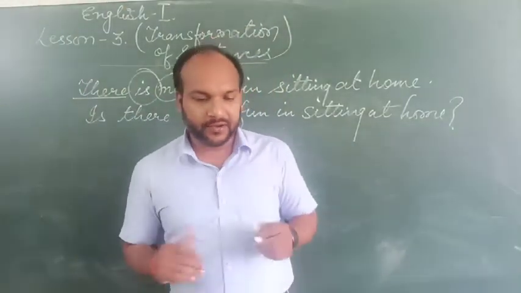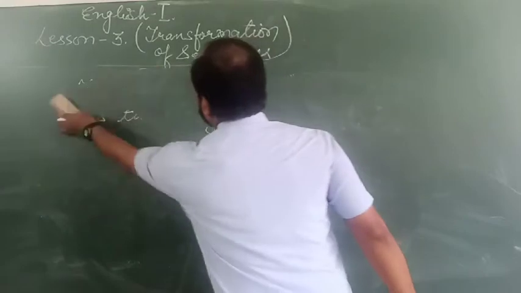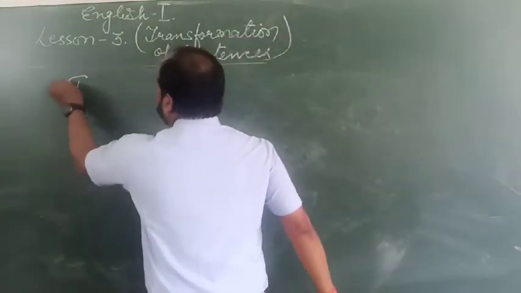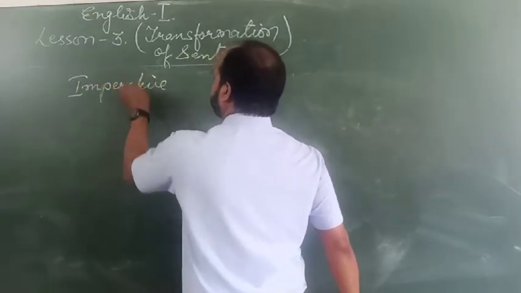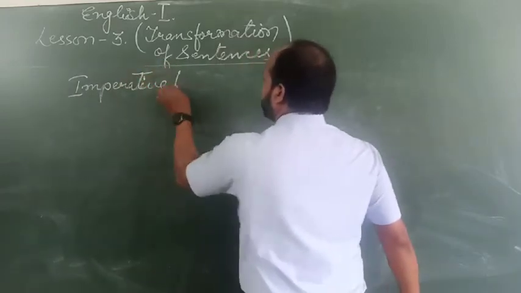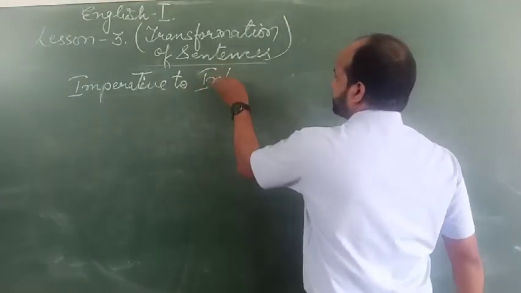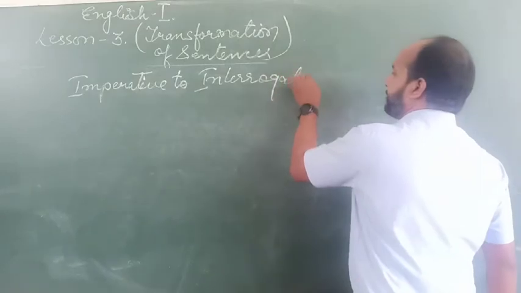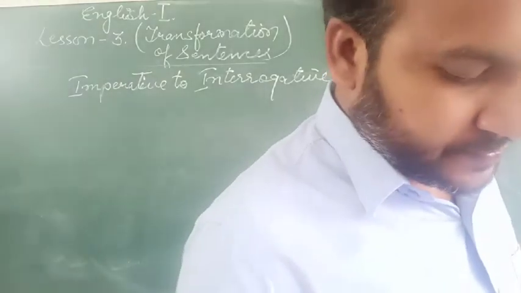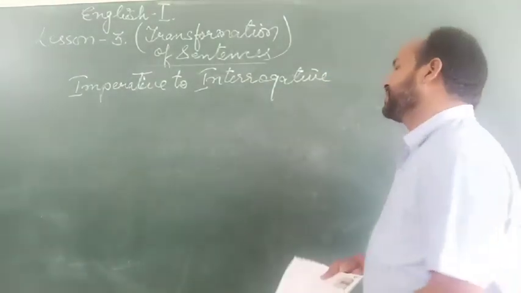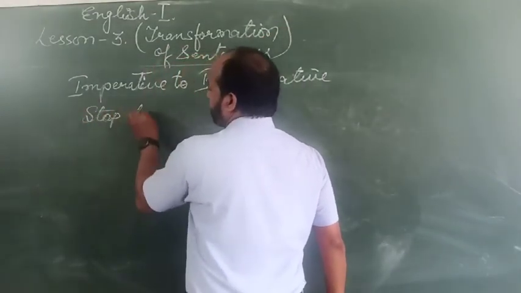Imperative to interrogative. For imperative to interrogative, what we have to do is, say, stop talking.